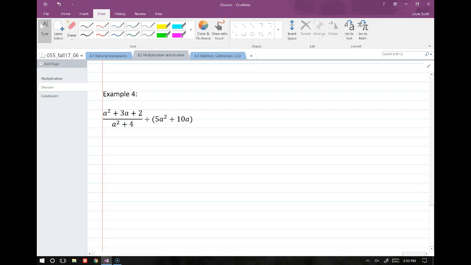Okay, so once again, when we have a solo polynomial like this, we always consider it to be over 1. Since that's in the denominator, we are going to flip it. So we're going to rewrite this as a squared plus 3a plus 2 over a squared plus 4. And this is multiplied by 1 over this polynomial, 5a squared plus 10a.